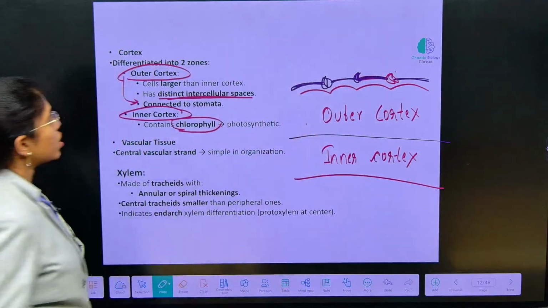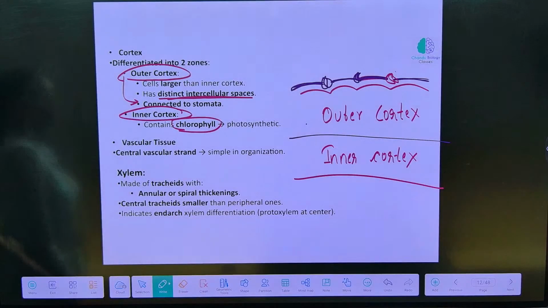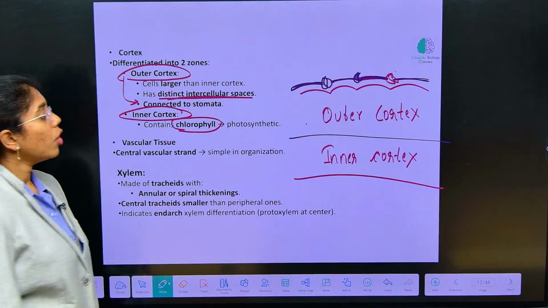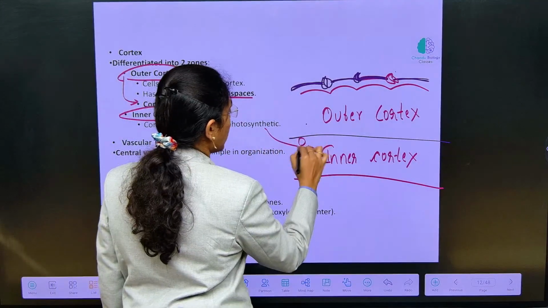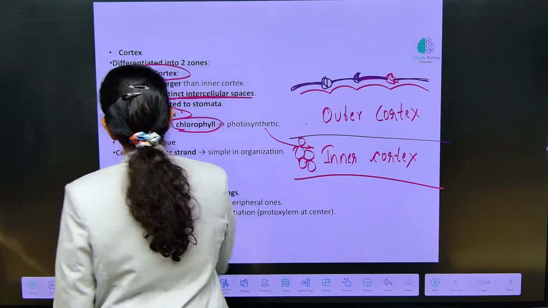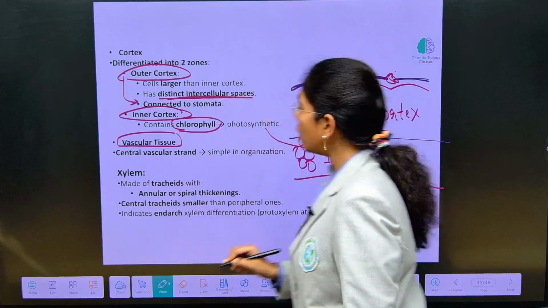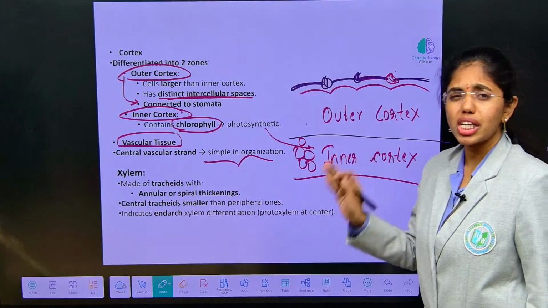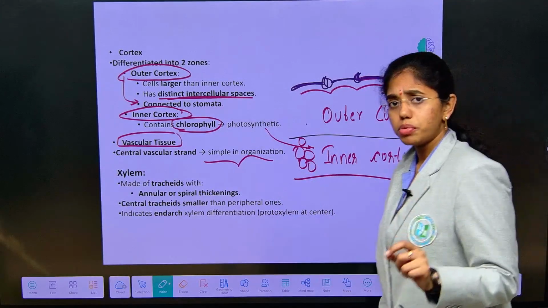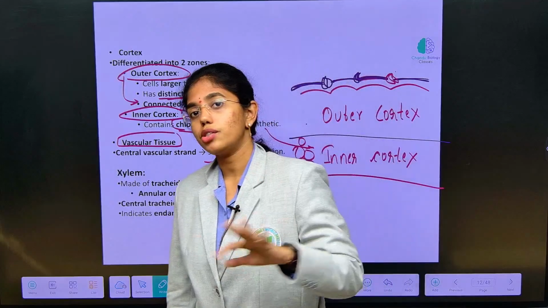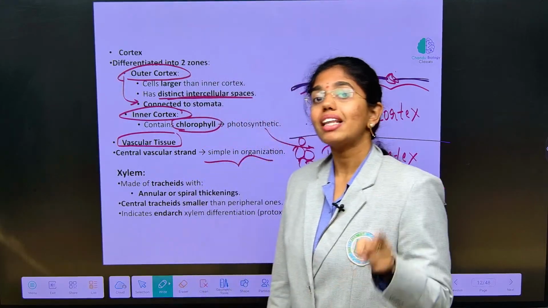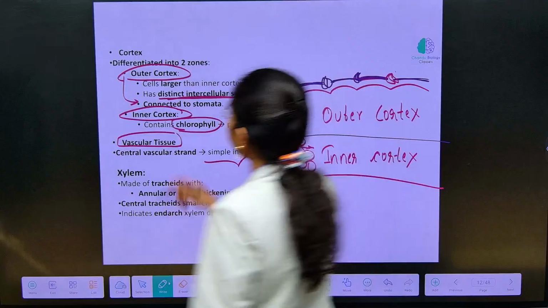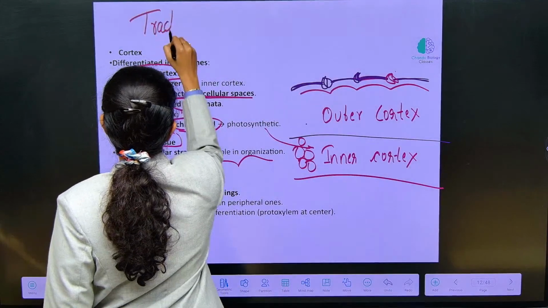Outer cortex is larger and it has distinct intercellular spaces. It is connected to stomata. The inner cortex contains chlorophyll, which is of photosynthetic activity. The cells here are of photosynthetic activity. Next, vascular tissue you observe. The central vascular strand is very simple in organization. How is xylem present? Xylem is just made up of tracheids. That is the reason pteridophytes, gymnosperms and angiosperms are addressed as tracheophytes. What are the first tracheophytes? The first tracheophyte land plants are pteridophytes. Pteridophytes are also addressed as tracheophytes.